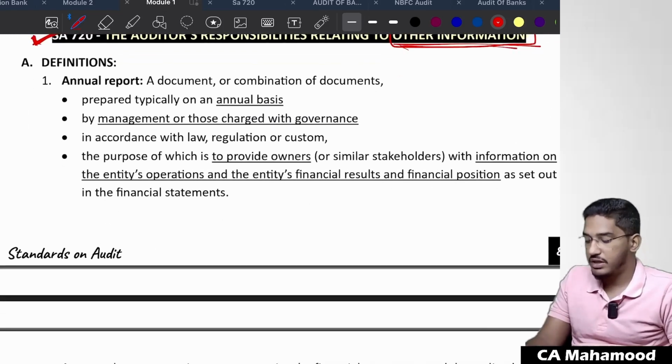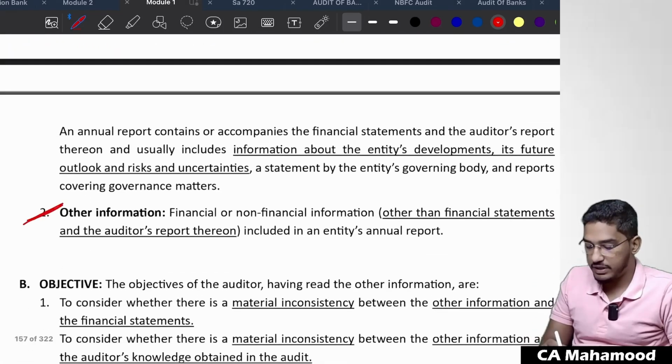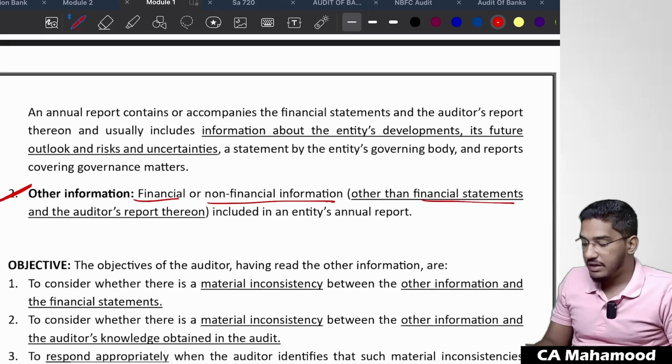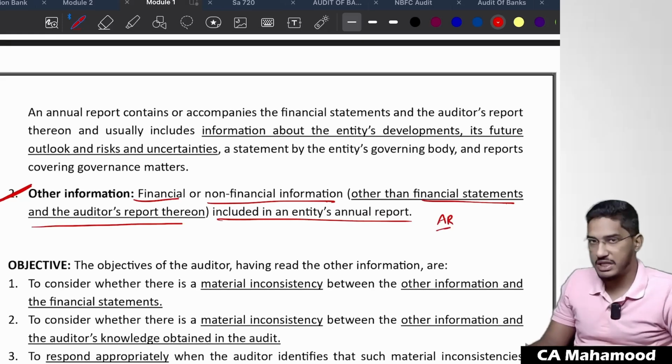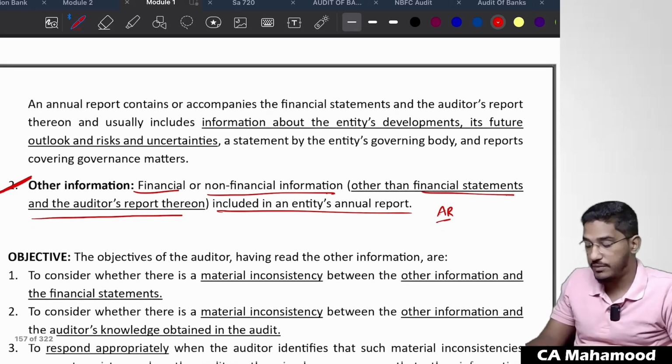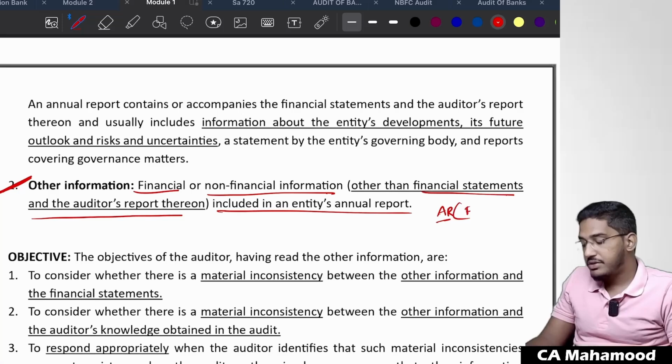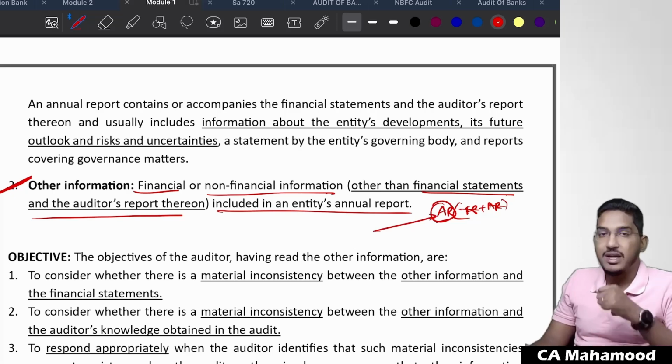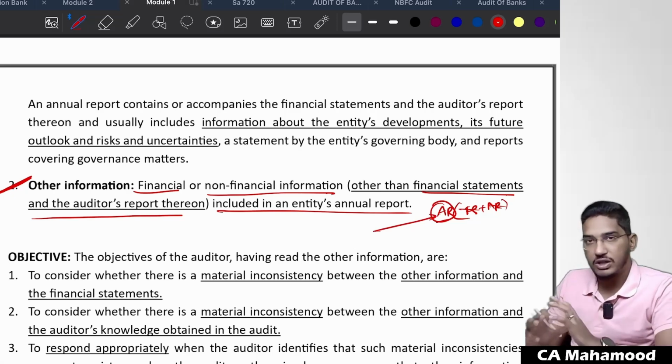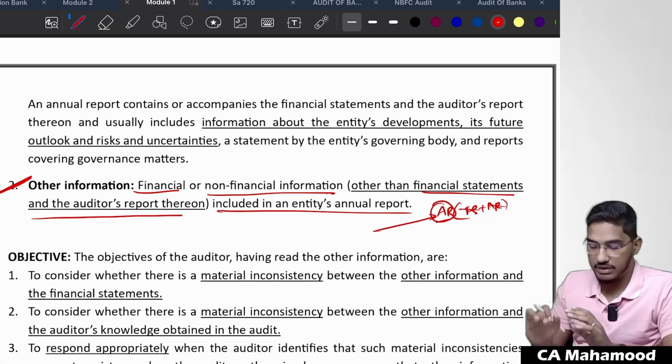First of all, what is other information? If you read the meaning of other information: financial or non-financial information other than financial statements and the auditor's report thereon included in the entity's annual report. So in the annual report, whatever information has been included, be it financial, be it non-financial, apart from financial statements and audit report, all that information we are going to call other information.